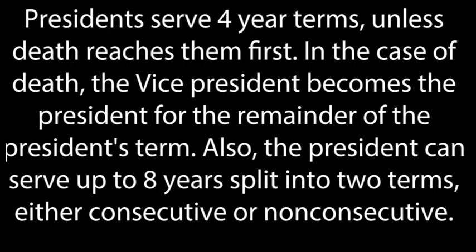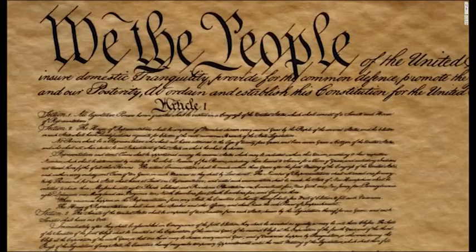Presidents serve 4-year terms unless death reaches them first. In the case of death, the vice president becomes the president for the remainder of the president's term. Also, the president can serve up to 8 years, split into 2 terms, either consecutive or non-consecutive. In summary, the Constitution established the creation of 3 branches of government: the legislative, judicial, and executive.